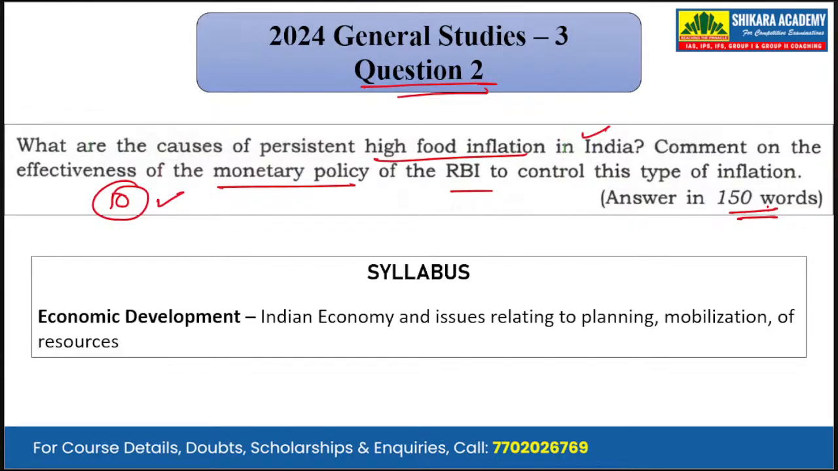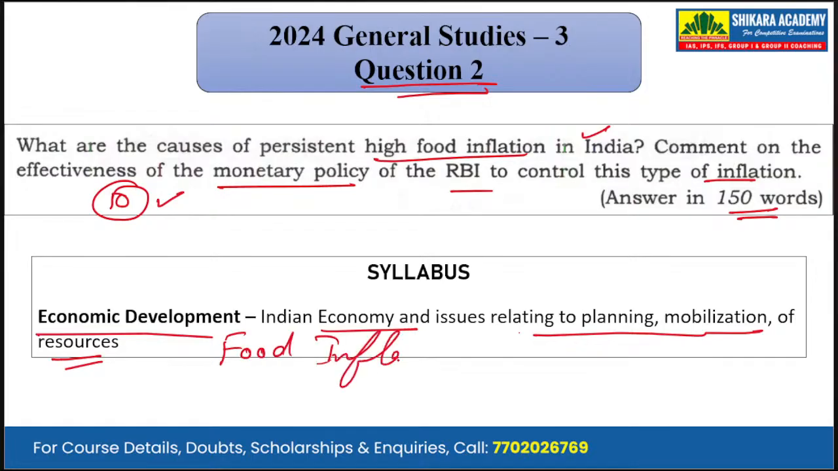Firstly, it is asking us to write what are the causes of persistent high food inflation in India. Okay. What are the factors? What are the causes? Secondly, it is asking us to examine the effectiveness of the monetary policy of the RBI to control this type of inflation, that is, to control the food inflation. Now, mapping it with the syllabus, we can see that it has been asked from the subject of economic development, and the topic is Indian economy and issues related to planning, resource mobilization, and resources. That is, it is mainly a question on food inflation.